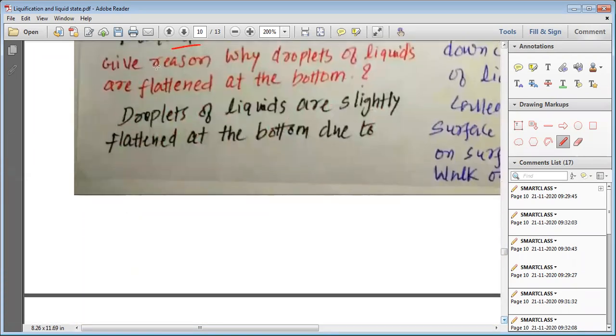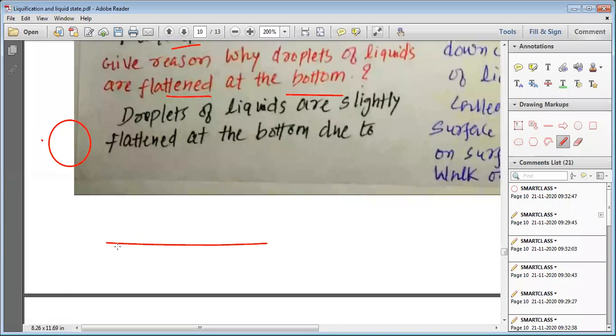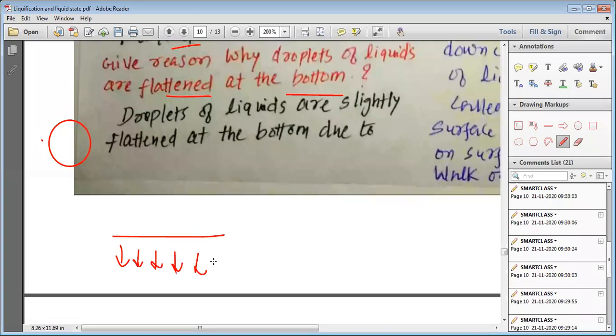Then we have the next reason, give reason why the droplets of liquid are flattened at the bottom. Generally, my dear students, whenever a liquid droplet falls, it wants to turn itself spherical in nature. But there is a force of gravitation, my dear students, we are all aware that the gravitation force is attracting the molecules towards the center of the earth.